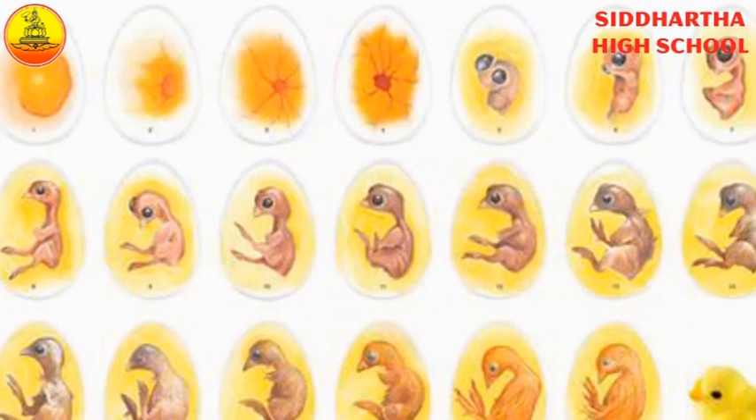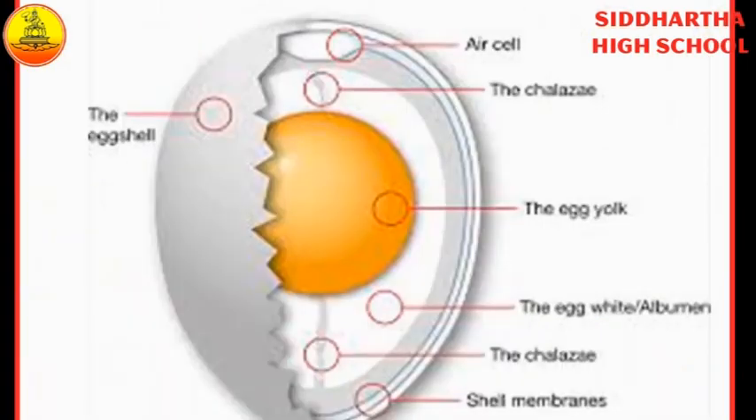E-M-B-R-Y-O, embryo. The yolk contains the developing baby. It is called embryo. Okay, children. Inside the egg, a yellow color portion is there. The yellow color portion is called yolk. It contains the developing baby, called the embryo. It also contains food for the embryo.